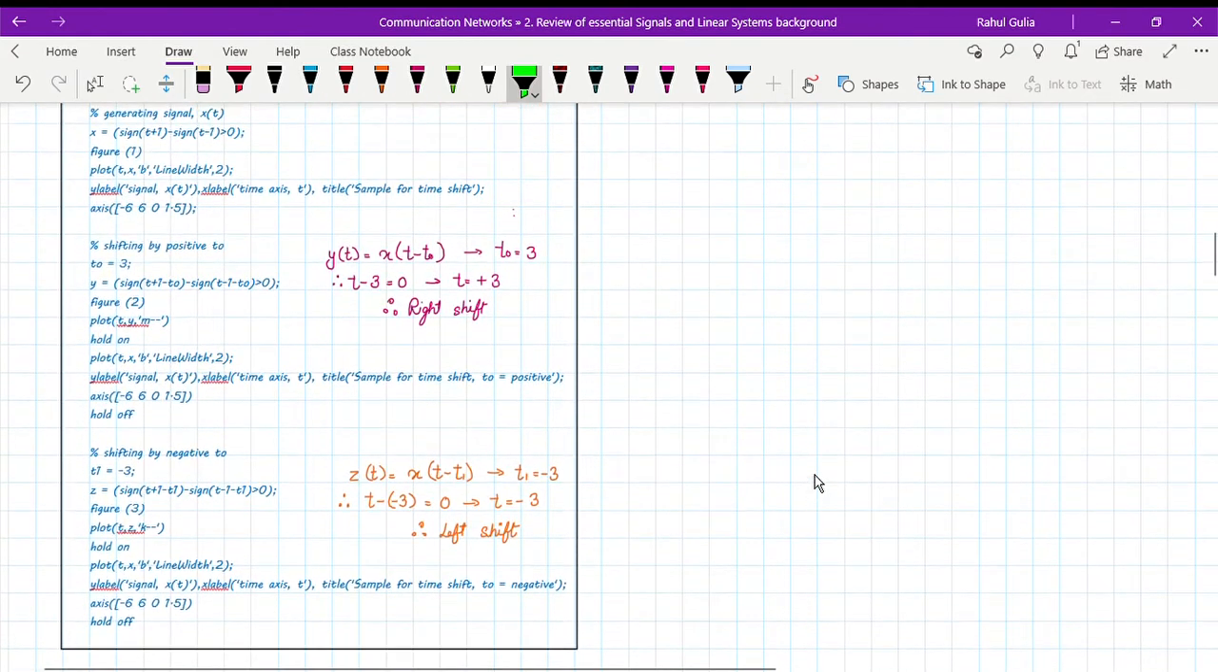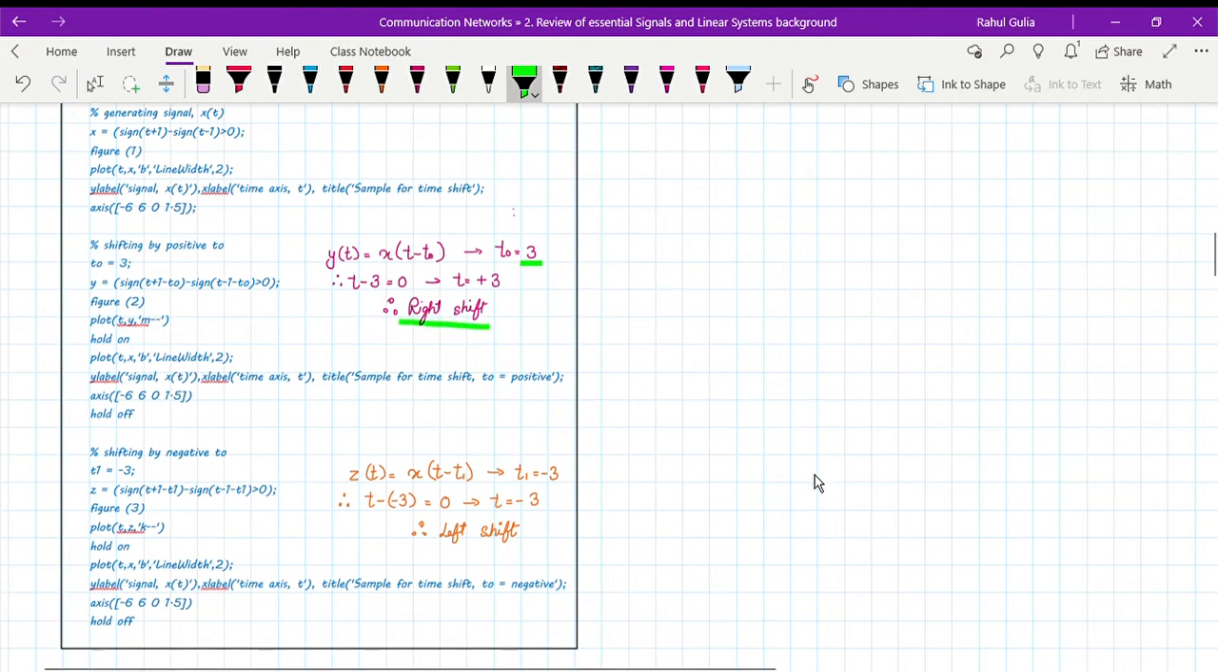So okay, I have written it over here, so let me just discuss it with you. If the signal y of t is nothing but x of t minus t naught, and t naught is plus 3 over here, this is positive. So when I equate these signals, t minus 3 is nothing but 0, so t becomes plus 3. So this plus 3 represents the right shift.